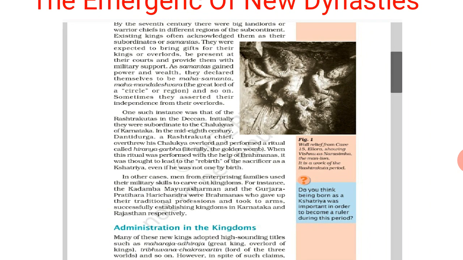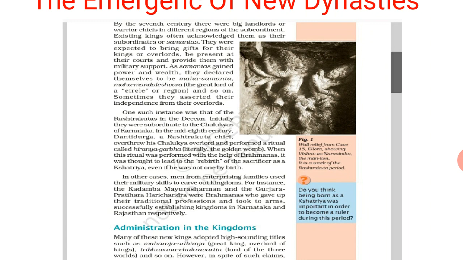Sometimes they asserted their independence from their overlords. They thought, now we don't want to be under any ruler, we want to become the ruler because we are Mahasamantas. So they separated themselves from the main king. First of all, the king has assistants or subordinates.